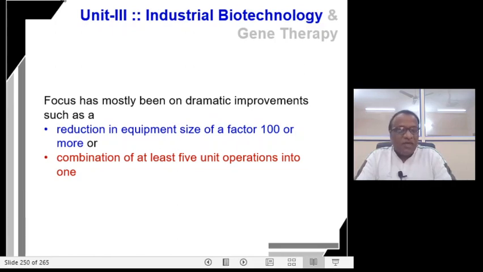So the plant size becomes compact and safer, and it also offers environment friendly and energy efficient factors. So the reduction of equipment size by a factor of 100 and combining at least 5 unit operations into one single unit operation is a significant innovation in the field of chemical engineering.